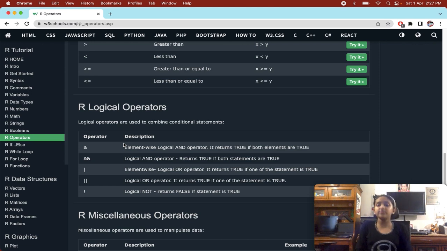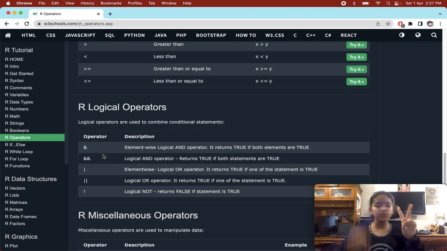This double AND operator gets true if both the statements are true. So is 2 equals to 2? Yes, it is. Is 3 equals to 3? Yes, it is, right? So it is going to get true.